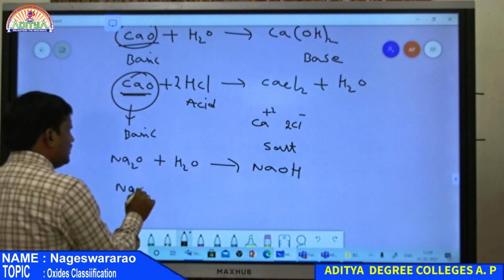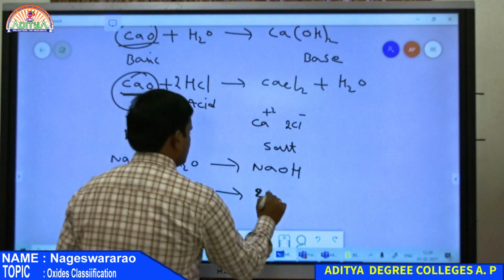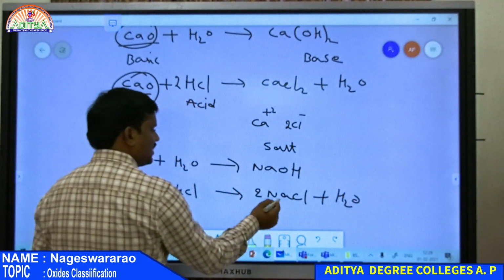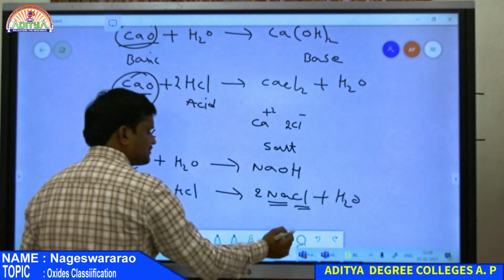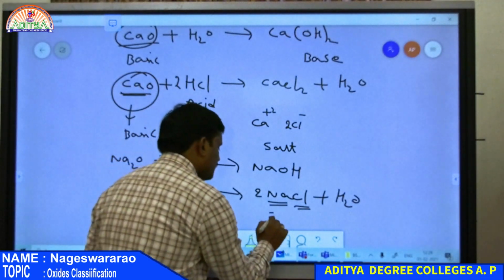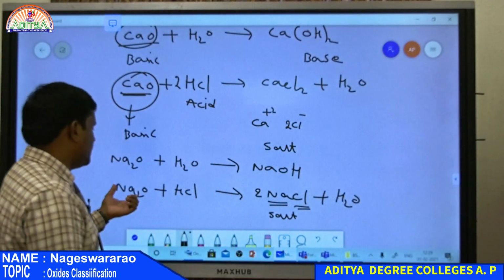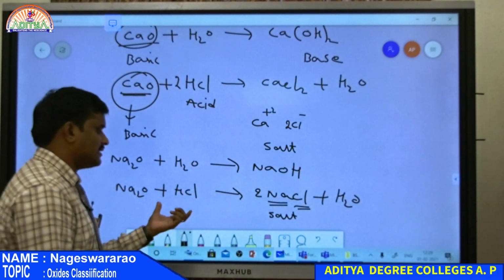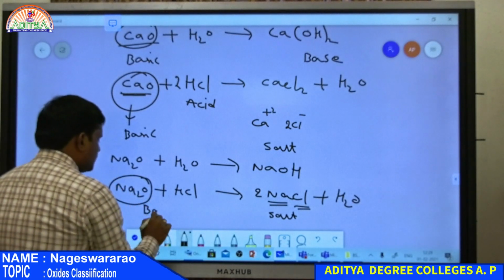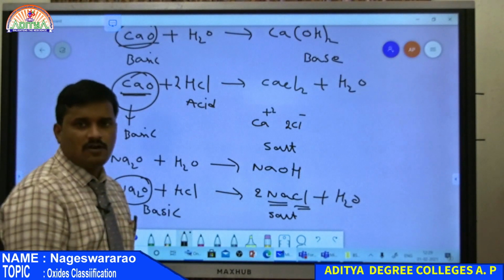And again, Na2O reacted with HCl, that is an acid, gives 2NaCl along with water. So here Na+ as well as Cl-, it contains both cation as well as anion. Therefore, this is a salt. So, salt is formed by the reaction between Na2O and HCl, that is acid. That is why Na2O is basic in nature. So, these are all examples of basic oxides.